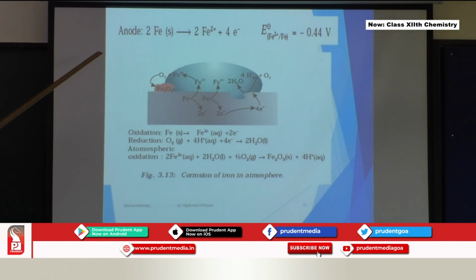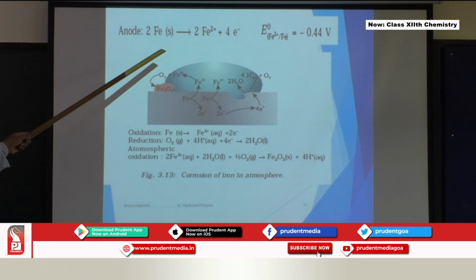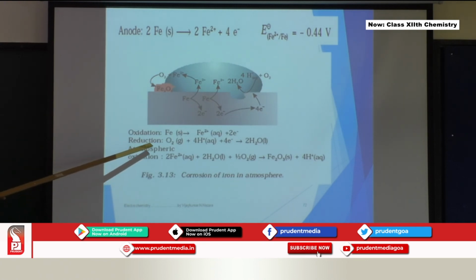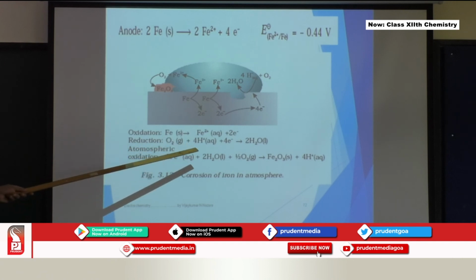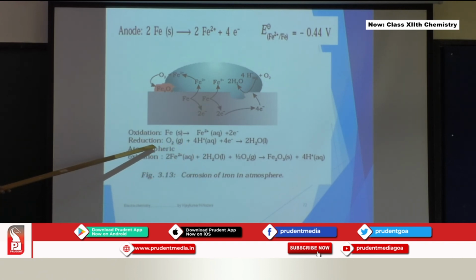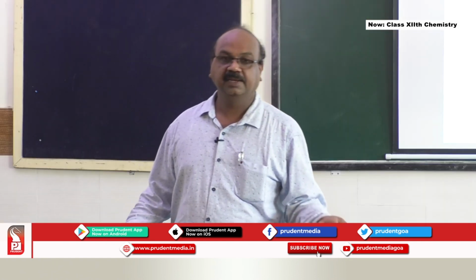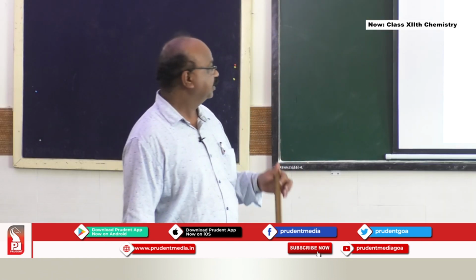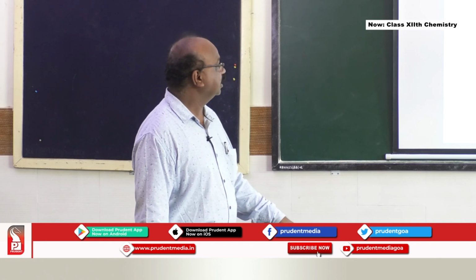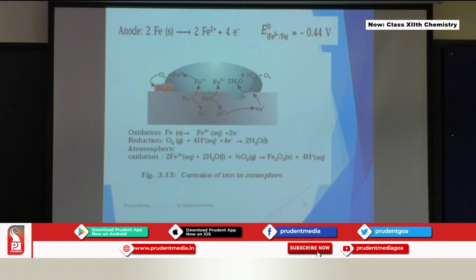So I can tell you the equations. At the anode, iron undergoes oxidation, giving the 4 electrons. These 4 electrons are accepted by oxygen to form water. Oxidation, reduction. And in the atmosphere, this reaction takes place. So this is a simple way to represent how rusting takes place in our daily life. And corrosion is an electrochemical process.